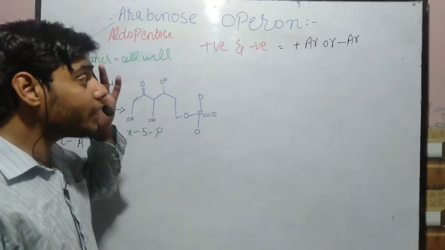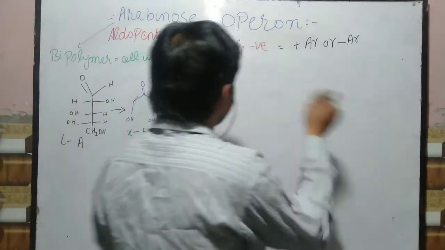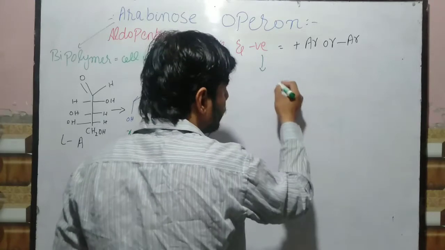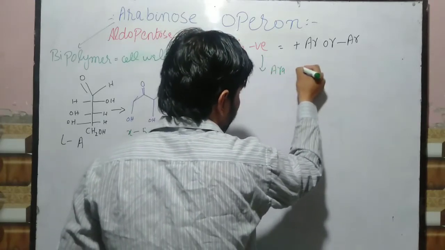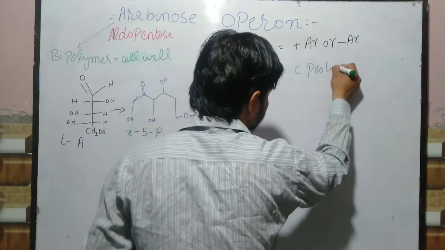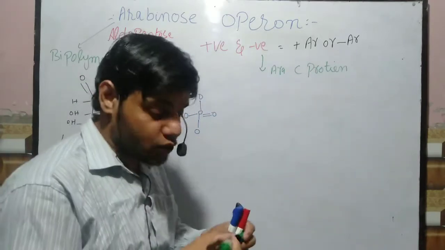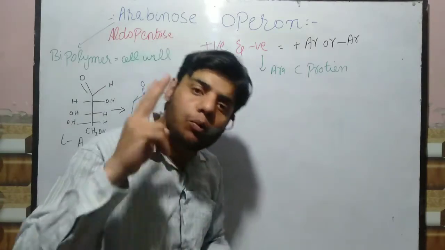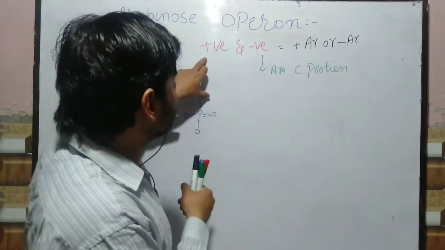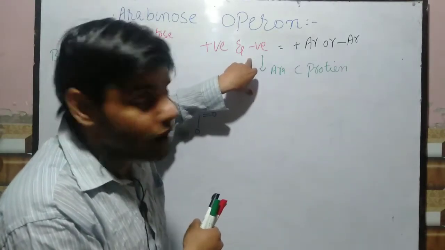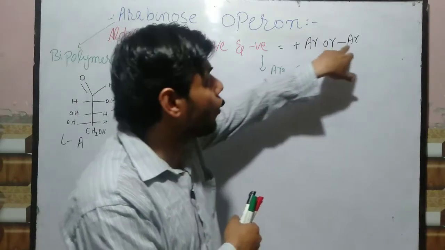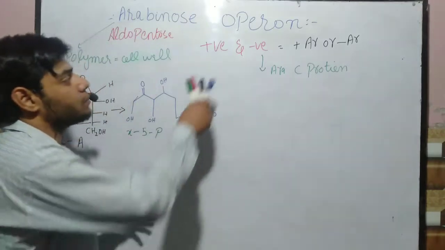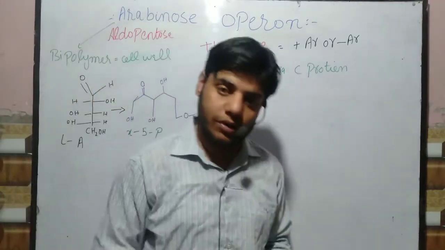Why do we say that it is positive or negative? Because in this case we have a protein which we call Ara C protein. This Ara C protein is involved in switching on and switching off. This Ara C protein performs two functions. It gives either a positive signal or a negative signal in the presence or in the absence of Arabinose respectively. That's why we can say that it is both positive and negative regulation of transcription.